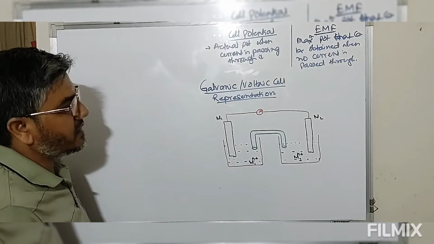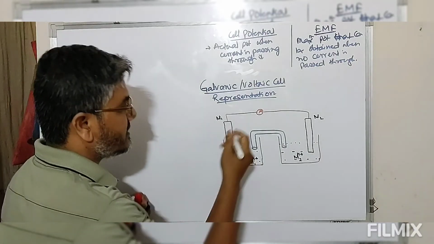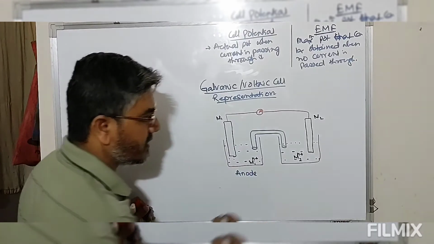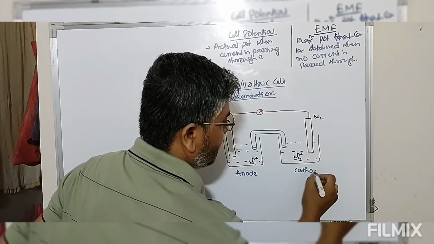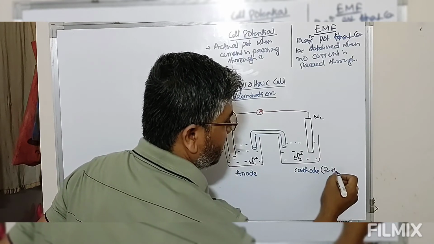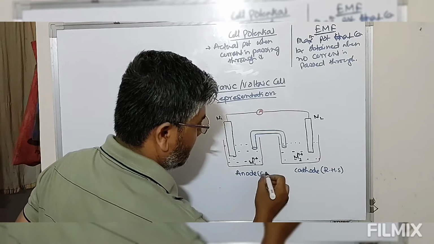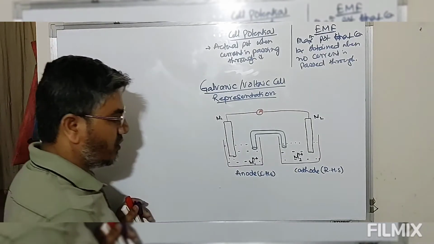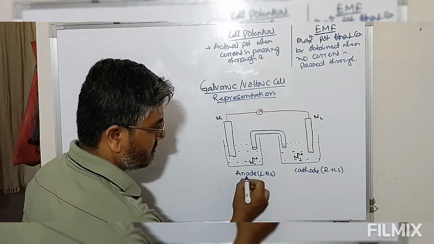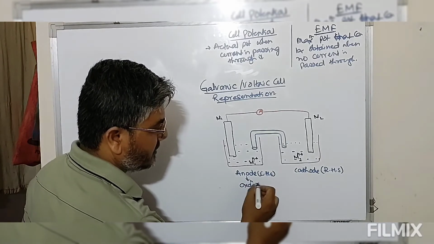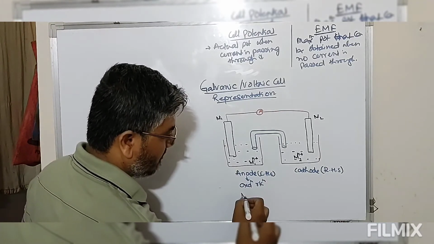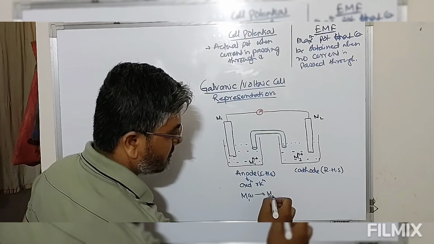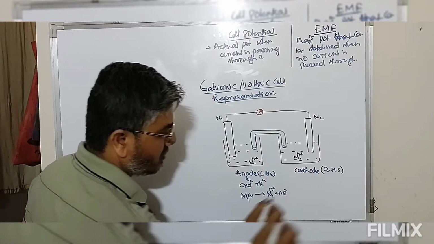Now conventionally, the one which is placed on the left hand side is known as anode. So anode is always placed on the left hand side and cathode is always on the right hand side. We have discussed earlier that the anode is where the oxidation reaction takes place. Oxidation reaction means the solid metal goes into solution and an electron is released.